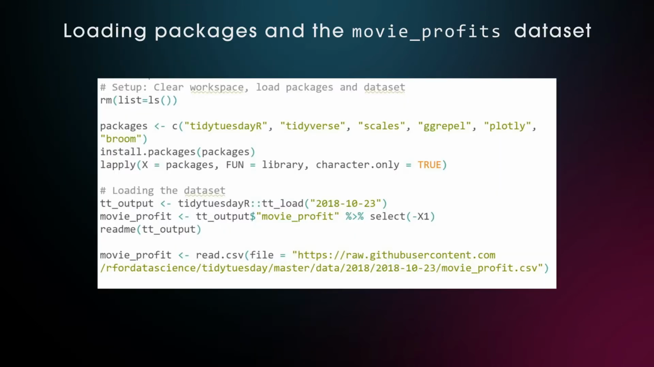The best way to load the data is via the Tidy Tuesday R package, by simply specifying the date and extracting the movie profits object. Or you copy-paste the URL link into the read CSV function. The code lines to load the data and the relevant packages are pinned as a comment below.